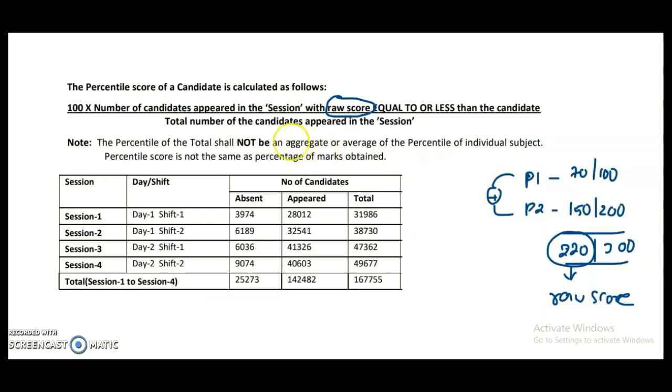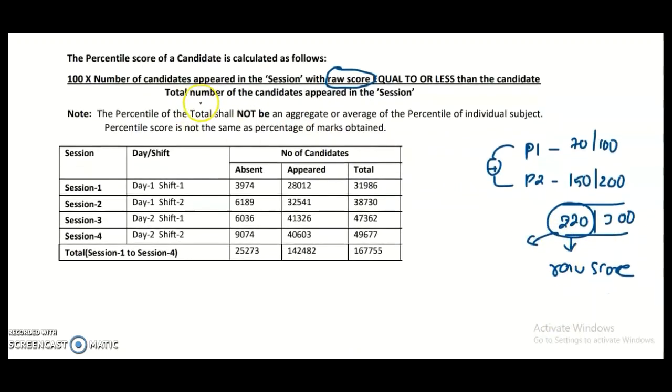Now, how do we find the percentile for this raw score of 220? We will take this formula. The first part is 100 into the number of candidates appeared in the session with a raw score equal to or less than the candidate.